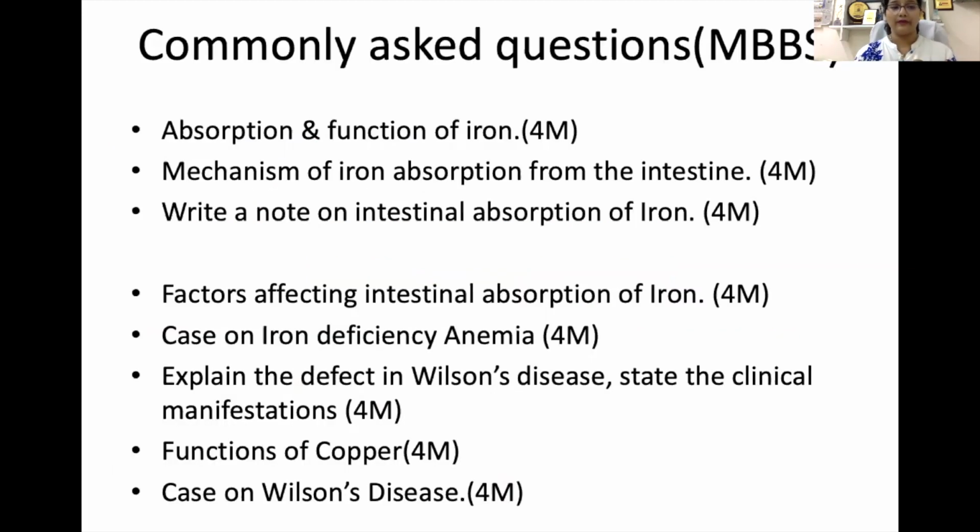If you have a glance, you can see the maximum questions are asked on the absorption and functions of iron, that is a short note mostly, and you can even get a case on iron deficiency anemia. For copper, most of the time the functions of copper are asked, and even the defect in Wilson disease is most of the time asked, and you can get a case on Wilson disease too.